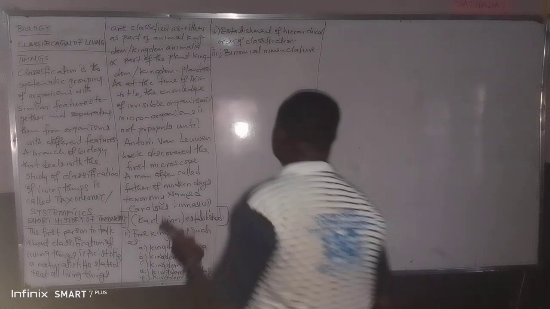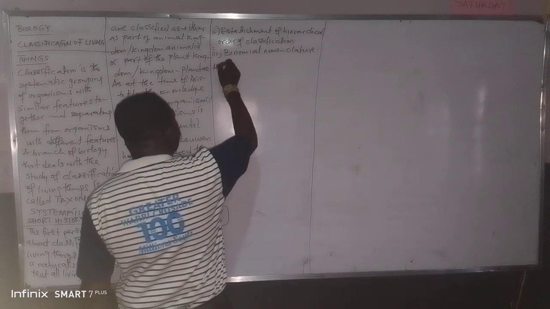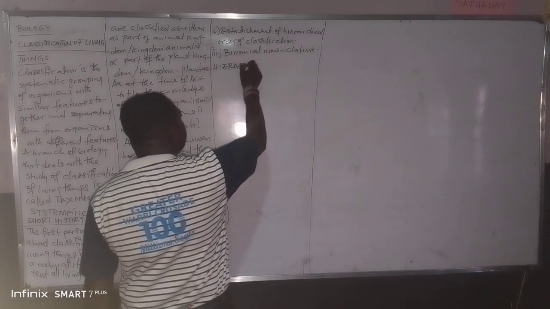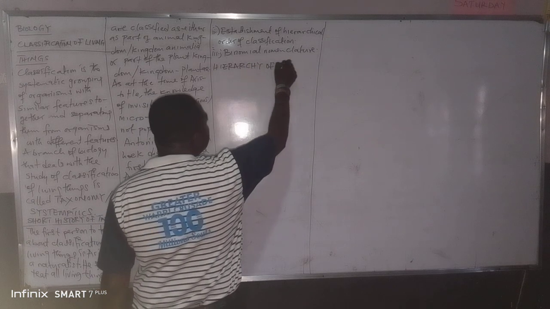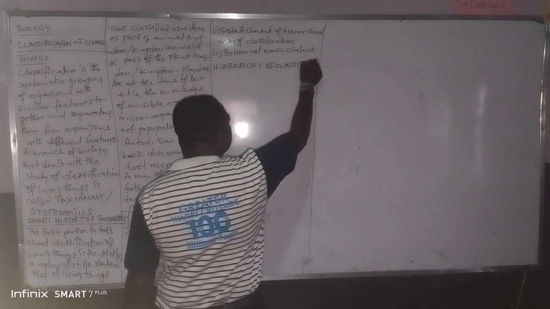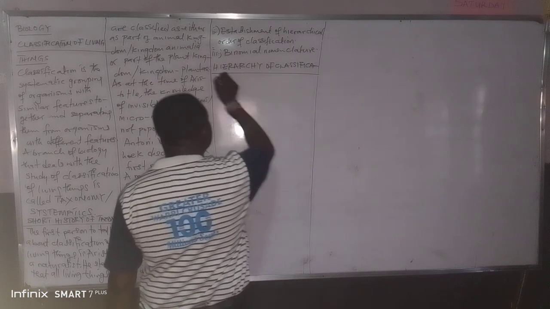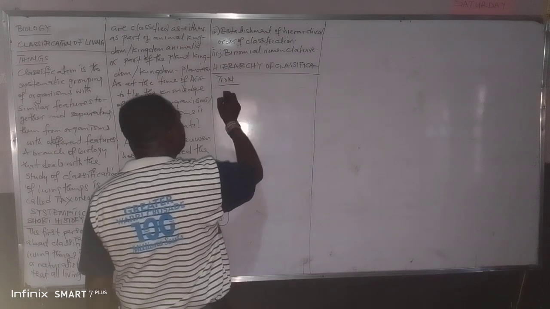Let's look at the hierarchy of classification according to Carolus Linnaeus.